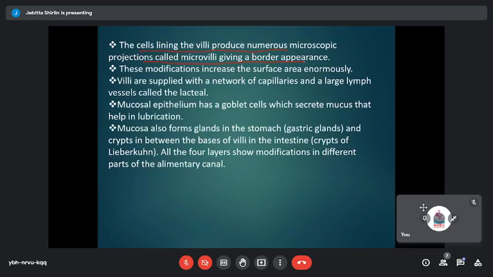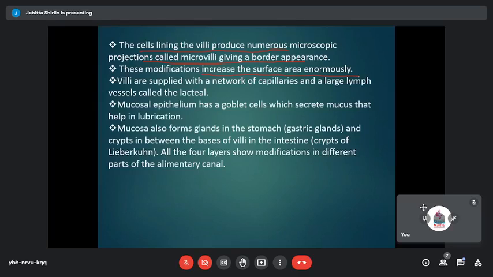The major reason why it has this appearance is to increase the surface area enormously. So even if we eat more or even if we don't eat more, these structures will give an enormous area of storage or enormous area of absorption. If it is in the stomach, it is the region where the food is getting temporarily stored up. And once the digestive action is complete, the food slowly moves on to the small intestine.